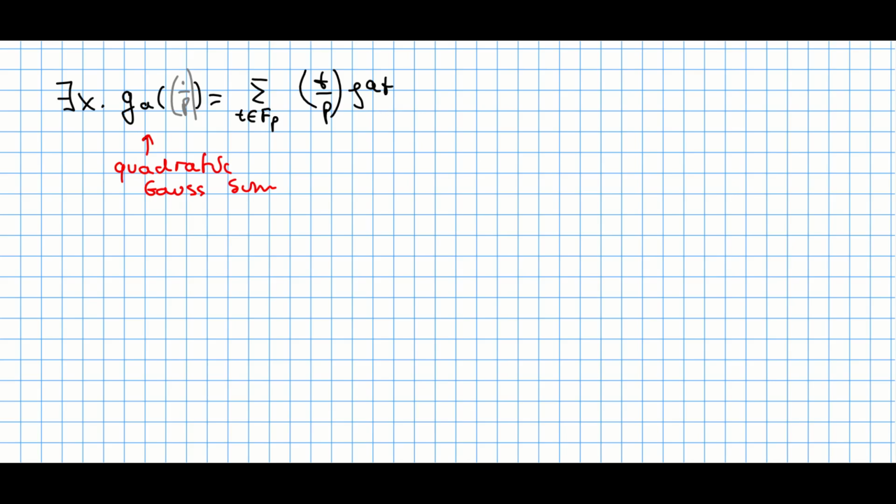And for this Gauss sum, you still have the same results as we had above, but in the next lecture we're going to be talking about this quadratic Gauss sum in detail, since there is more information hidden. So stay tuned.